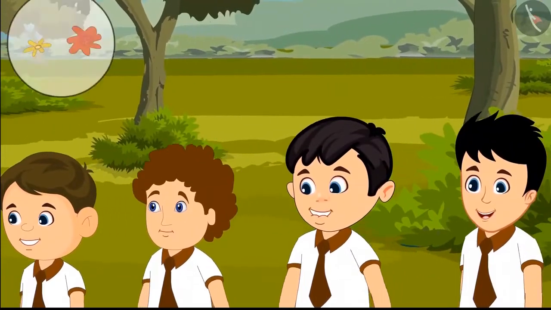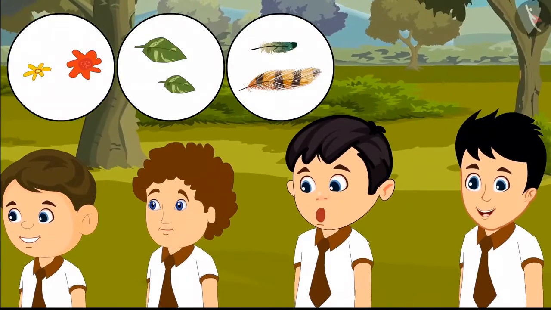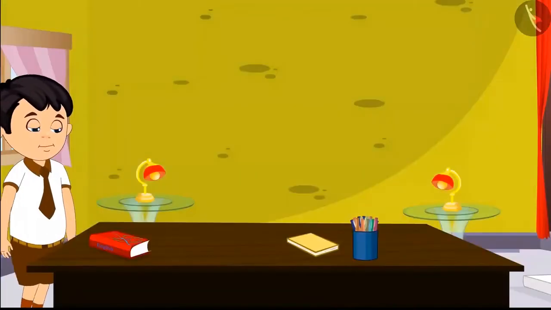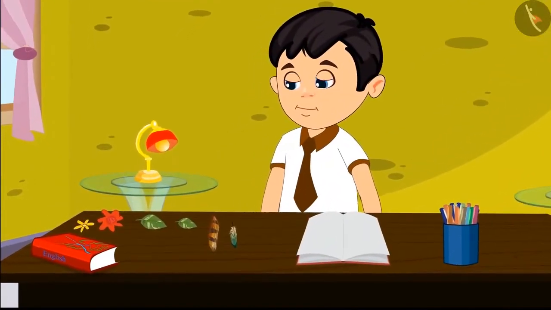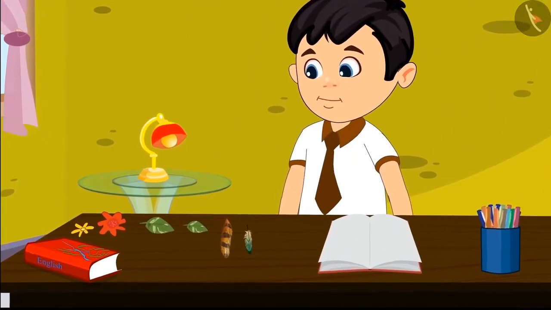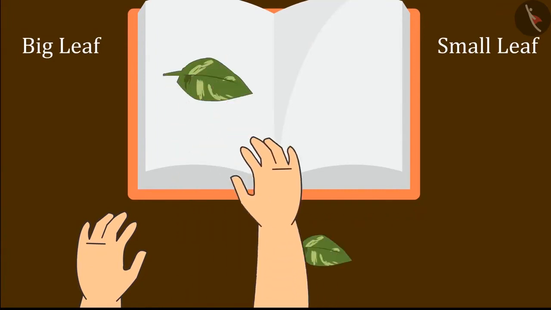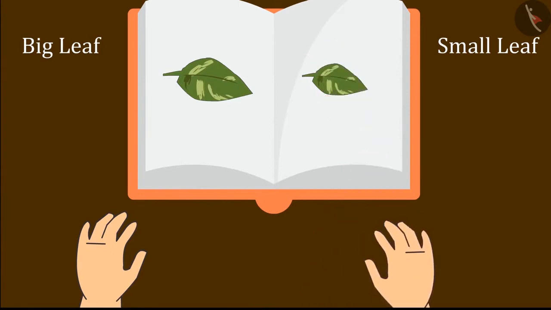Oh wow! I got flowers, leaves and bird feather. Now I will go home and stick them in my notebook. When Chotu reached home, he took out his copy and brought everything to stick in his notebook. First I will paste the leaves. Here are the 2 leaves. We'll put big leaf here and small leaf here. Chotu pasted both the leaves.